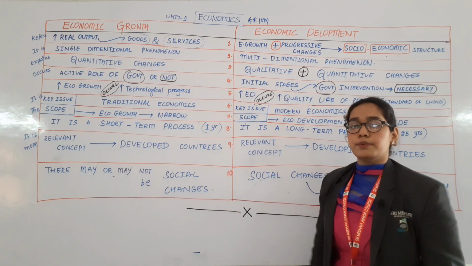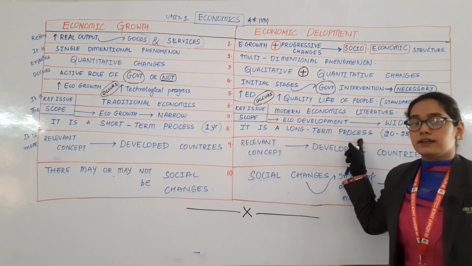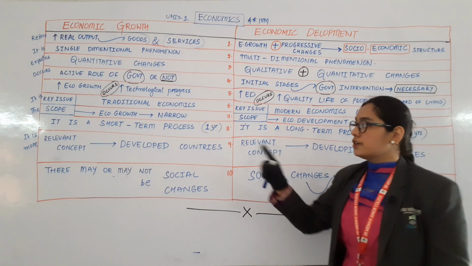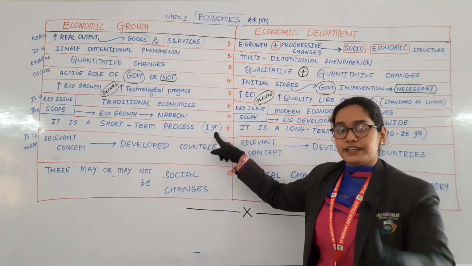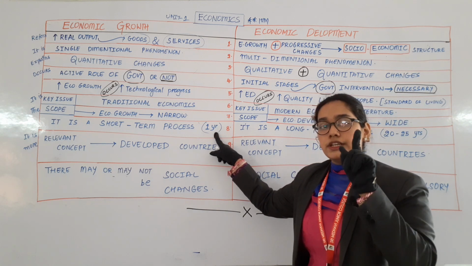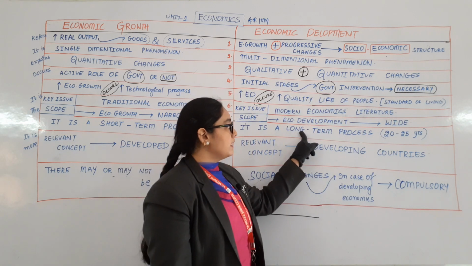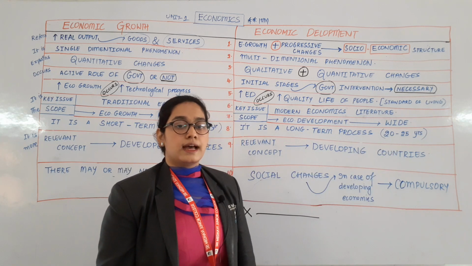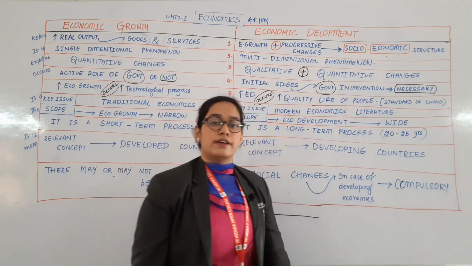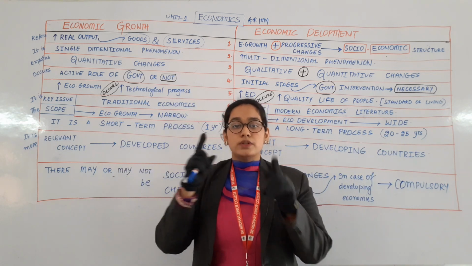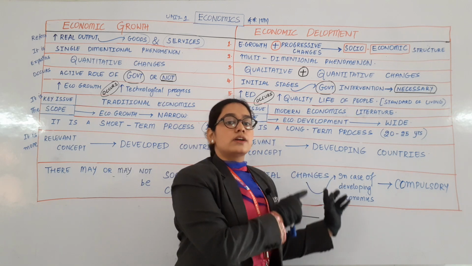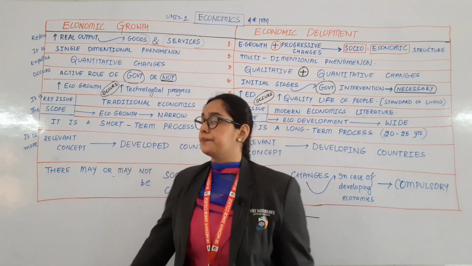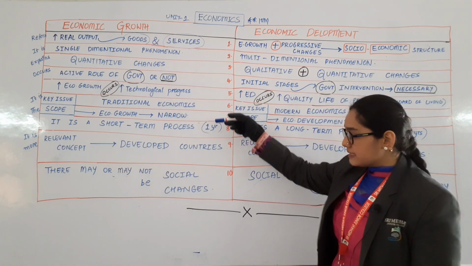Economic growth is a short-term process and economic development is a long-term process. The short-term process has a duration of only 1 year. How much duration? 1 year. And the long-term process has a duration of a minimum of 20 to 25 years. How many years? 20 to 25 years. Is that clear?